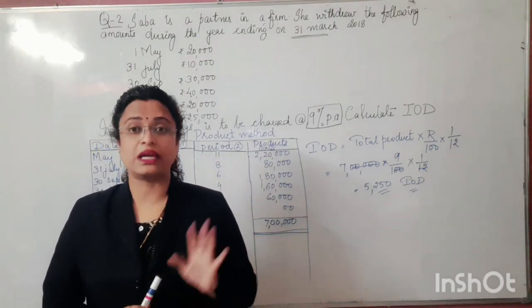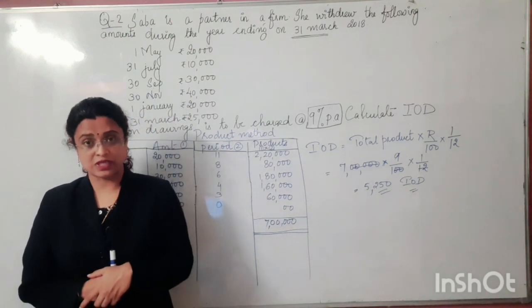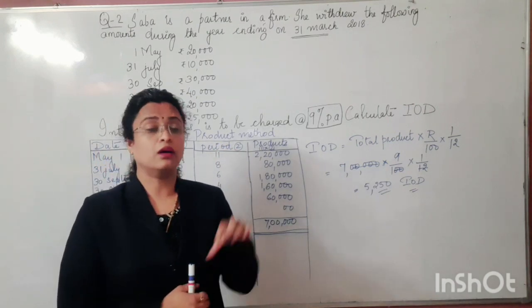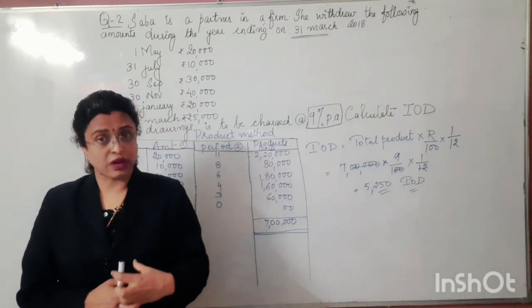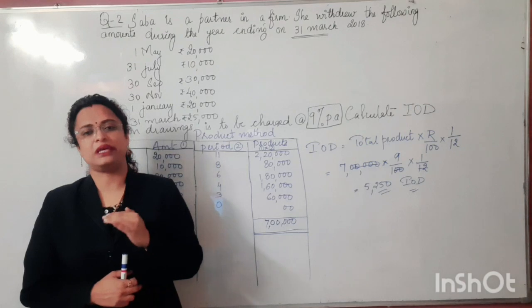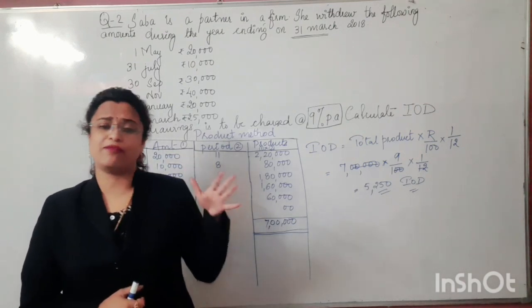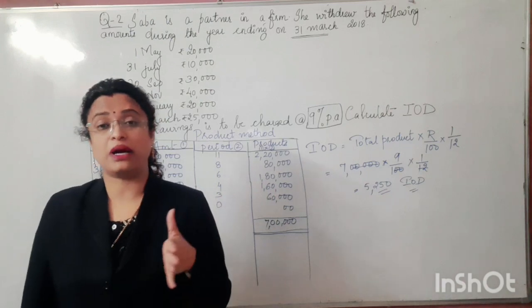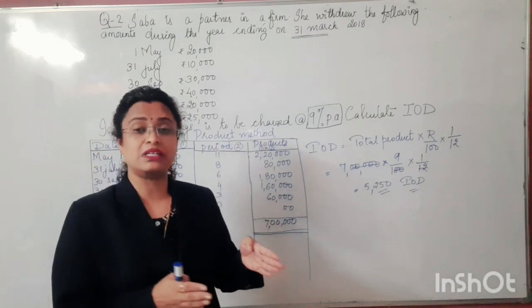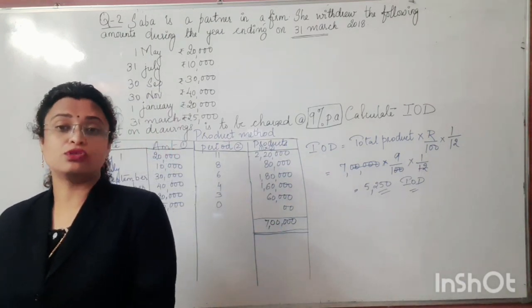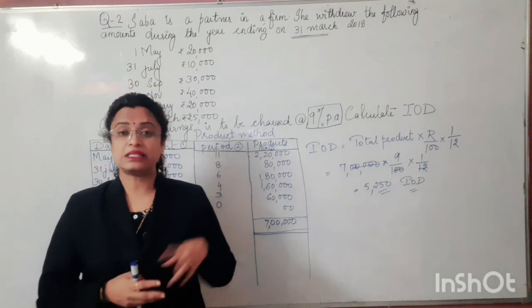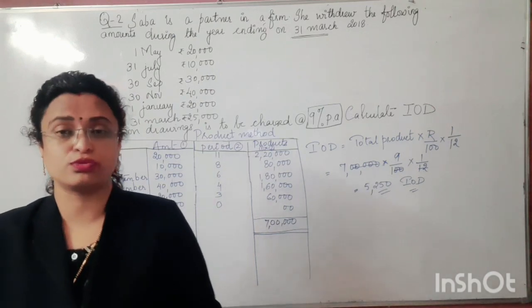Now here we are with case number 4. Case number 4, we have seen it already. It deals with the situation where a uniform amount is withdrawn from the business by the partner during uniform time intervals. Like a person withdrawing the same amount at the beginning of every month, at regular time intervals. So uniform time intervals and uniform amount withdrawn. In such a situation, how do we calculate the interest on drawings? This is condition number 4 which we are supposed to discuss here.